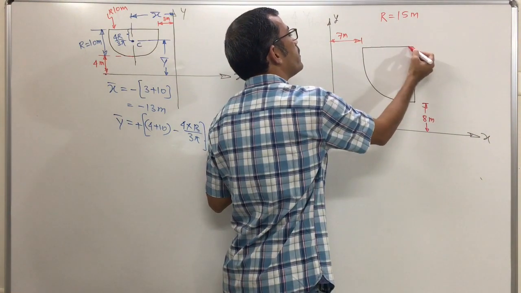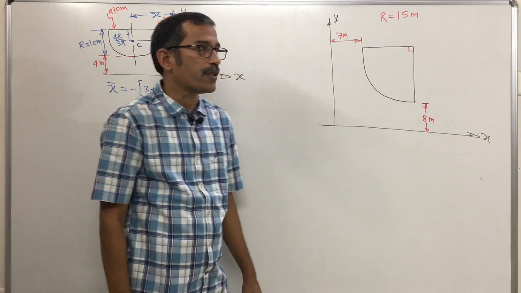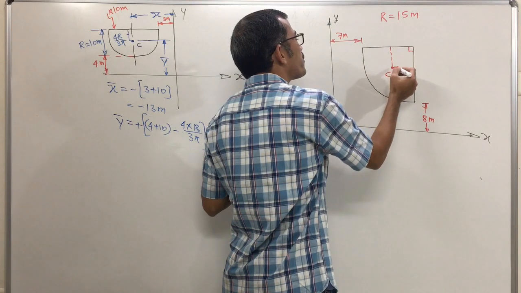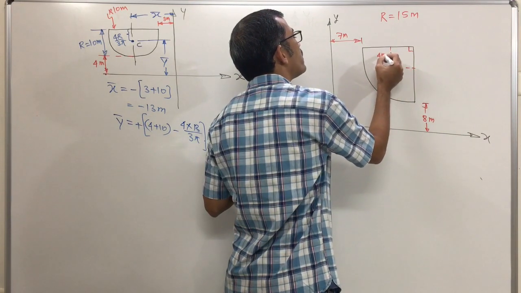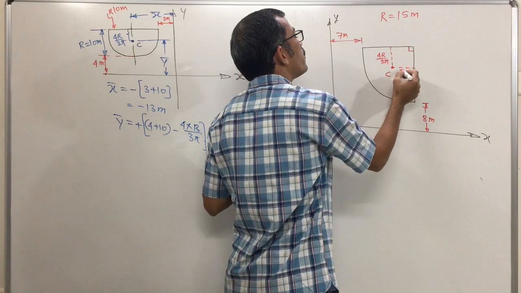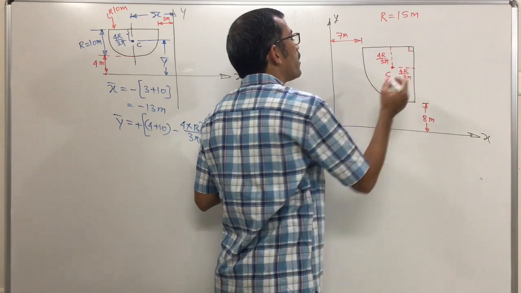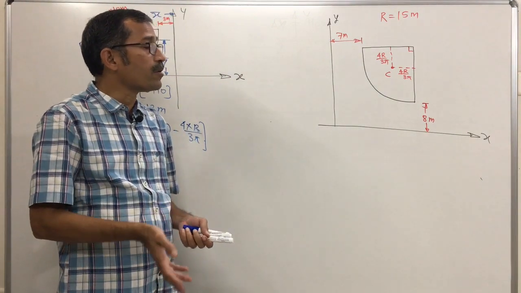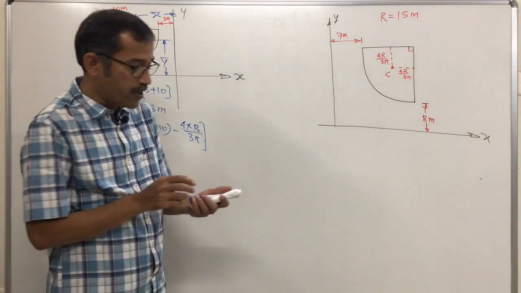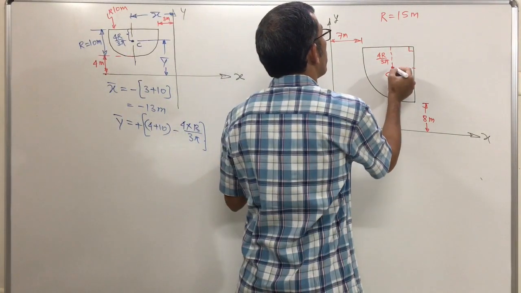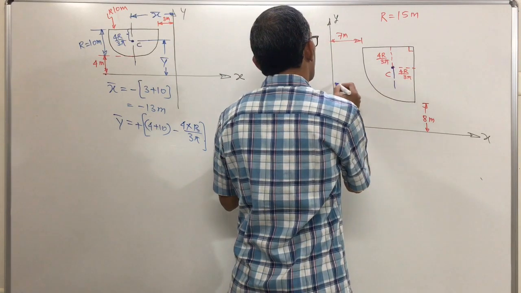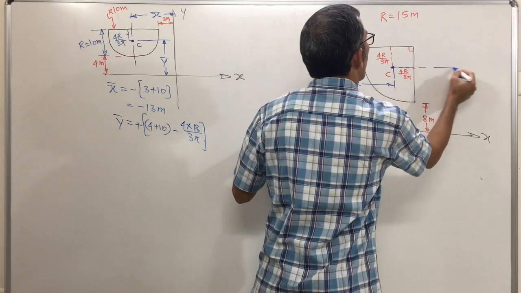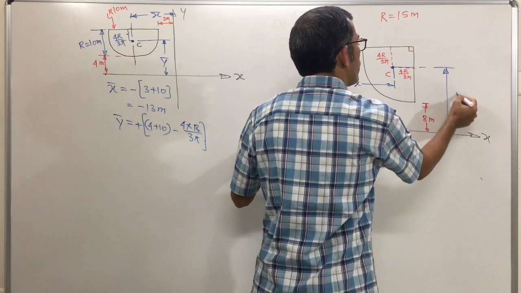This is vertical, this is horizontal, that means this is 90 degrees. If I represent the centroid here, from these two sides this distance is the same, 4r upon 3 pi and this one is also 4r upon 3 pi, which is not x bar and y bar. X bar is the horizontal distance of the centroid from the y axis. This is your x bar. And the centroid is at what vertical distance from the x axis? This is your y bar.